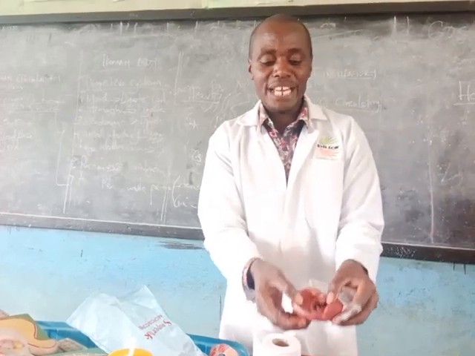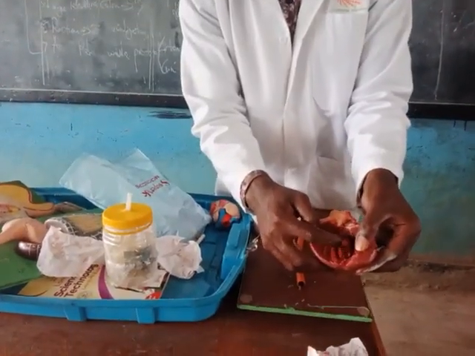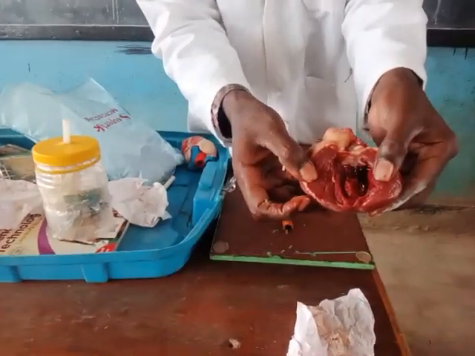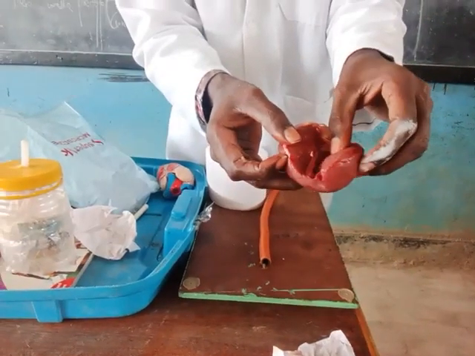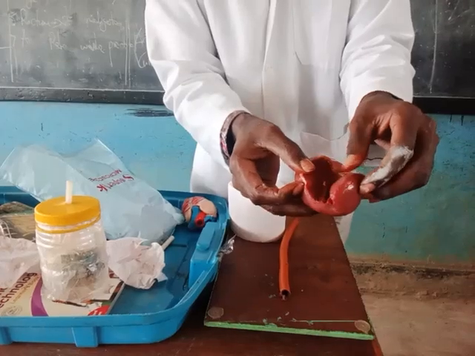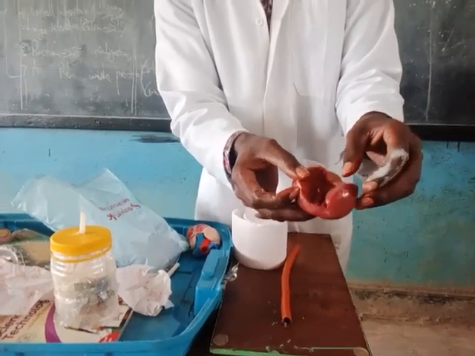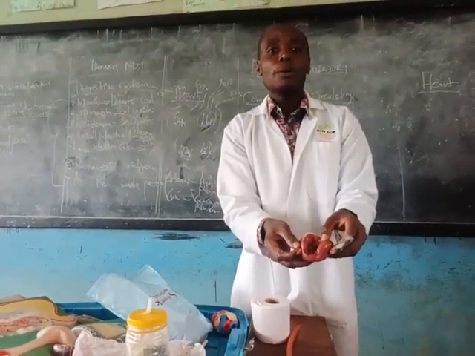Now we talk about the veins. We have the veins inside here. You'll see that the vein has this part, which prevents the backflow of the blood. And that's why on this side we have flesh, muscles that are not that huge. So we have valves that prevent the backflow of blood.